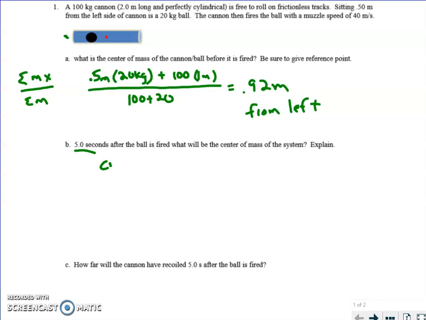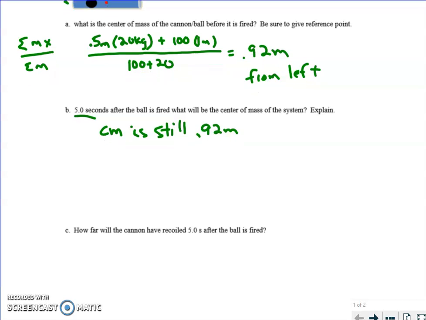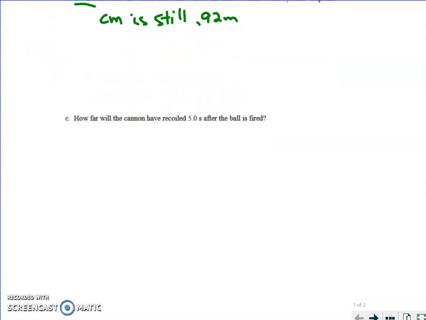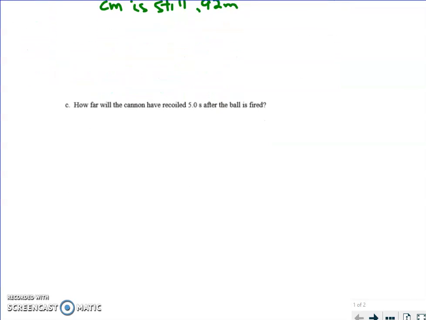Well, the center of mass is still 0.92 meters. Why? Because there's no external force to the system. And if there's no external force to the system, then there can't be any change in position of the system. And that position of the system is the center of mass of the ball and barrel. The ball and the barrel will move away from the original points, but the center of mass will not. That's a very, very important concept that we want to continually reinforce.